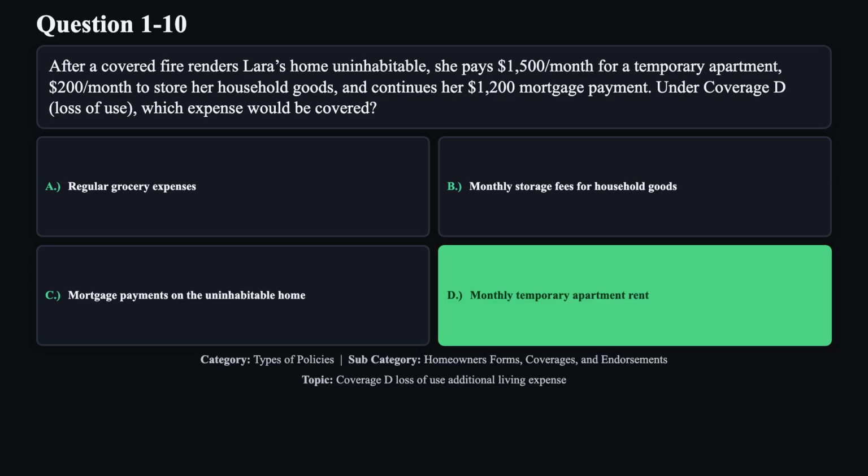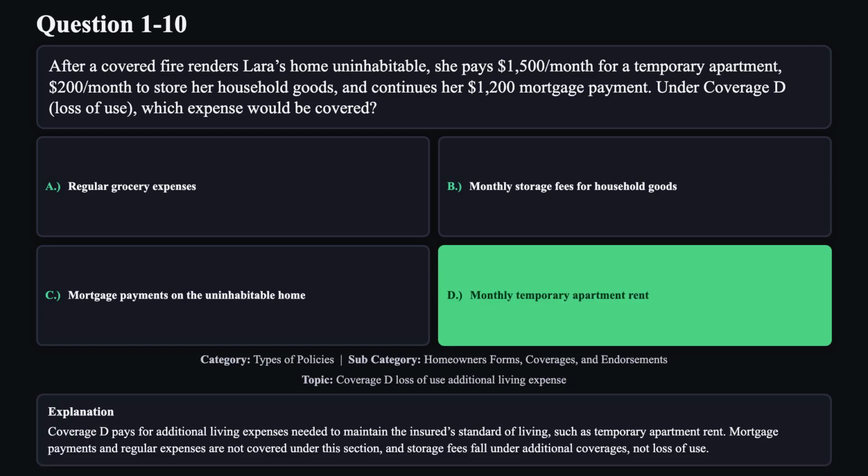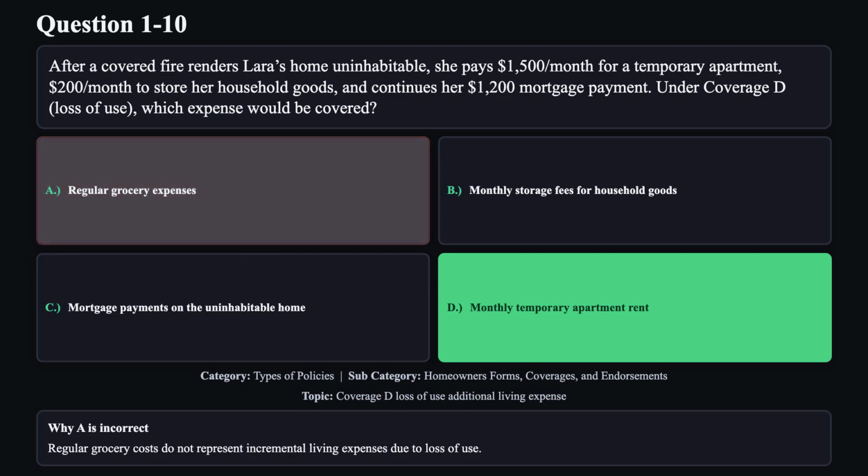The correct answer is D. Coverage D pays for additional living expenses needed to maintain the insured's standard of living, such as temporary apartment rent. Mortgage payments and regular expenses are not covered under this section, and storage fees fall under additional coverages, not loss of use. Reason A is not correct.